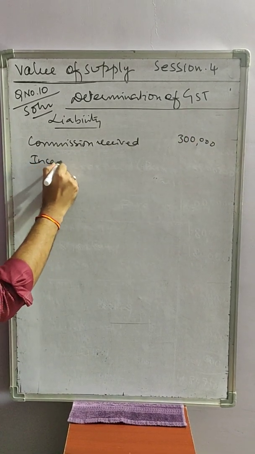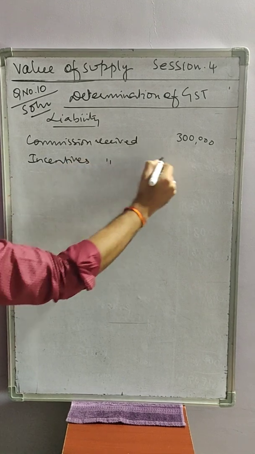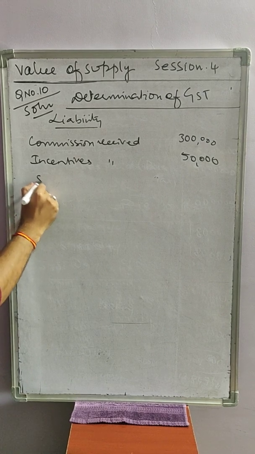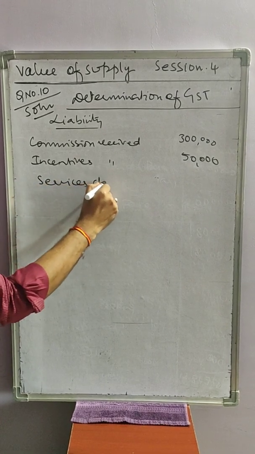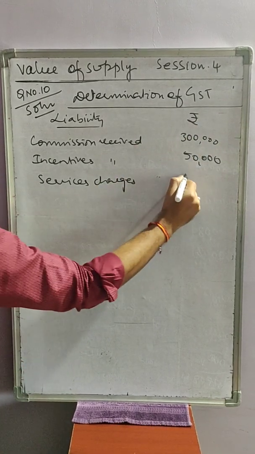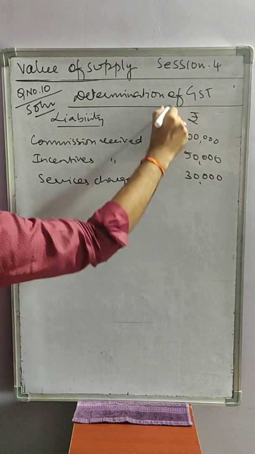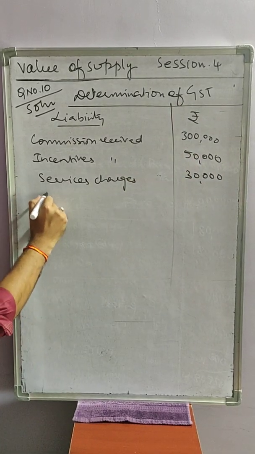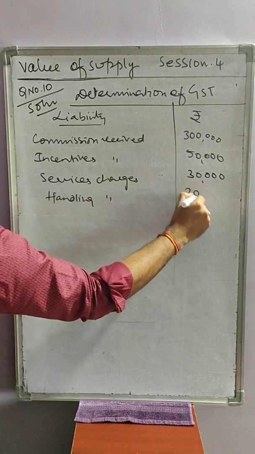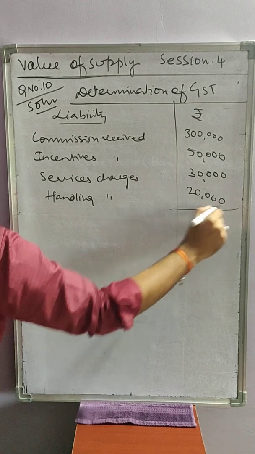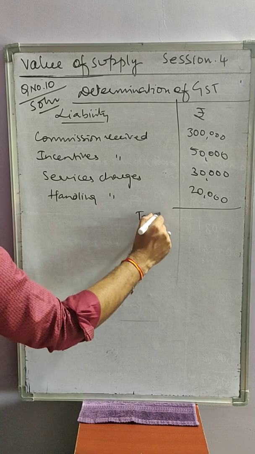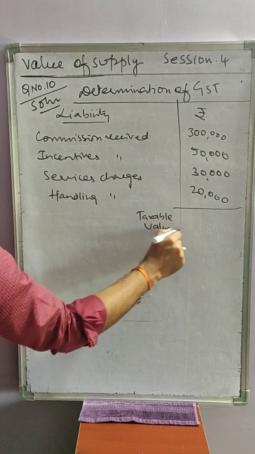Incentives received 50,000. Service charges, that comes to 30,000. Handling charges 20,000. Altogether, value of taxable supply, taxable value comes to 4 lakhs.